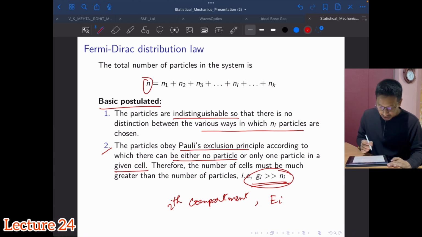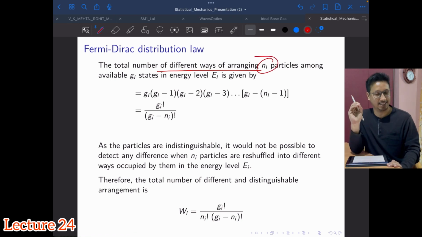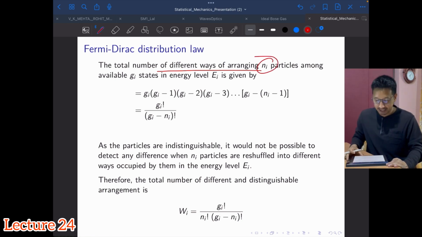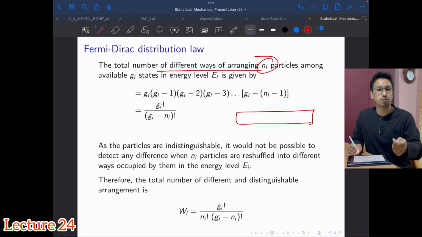So the total number of different ways of arranging these Ni particles among Gi states or cells is given by the following. You can consider, not necessarily a linear array as you did in the previous distribution law, while deriving the Bose-Einstein distribution law.